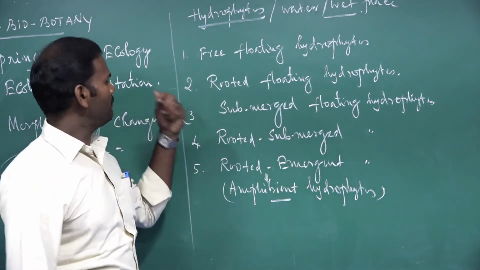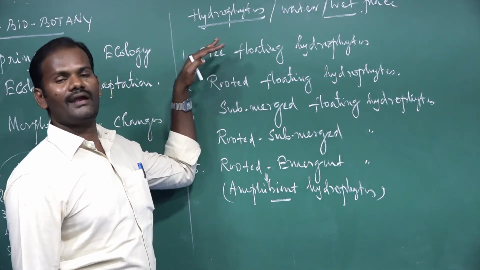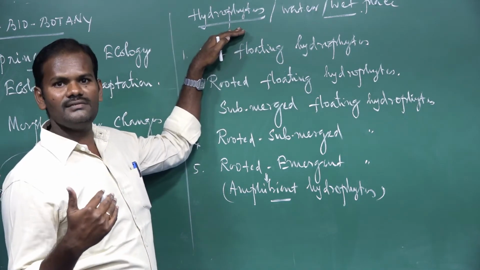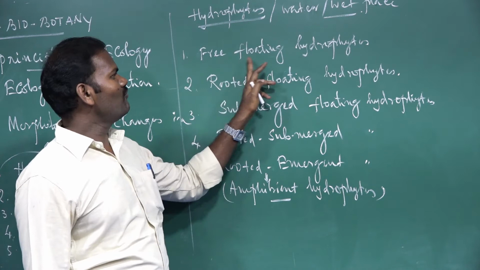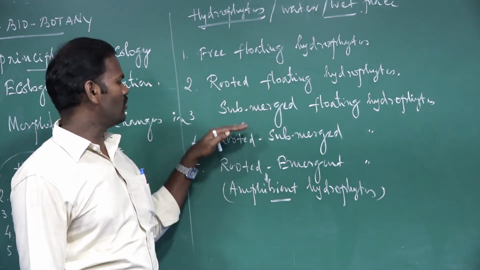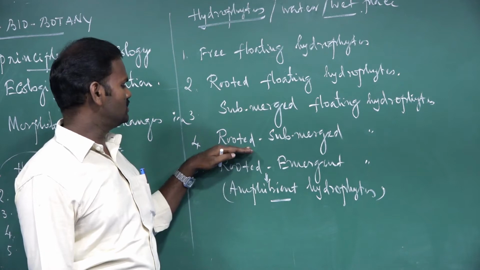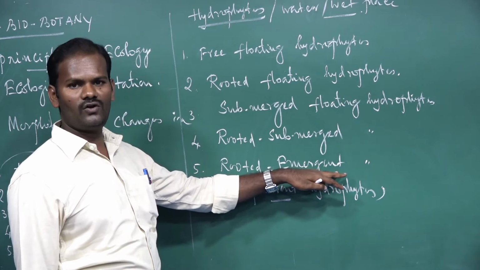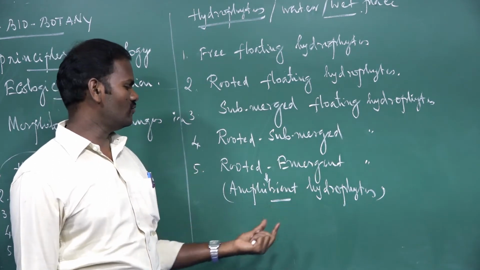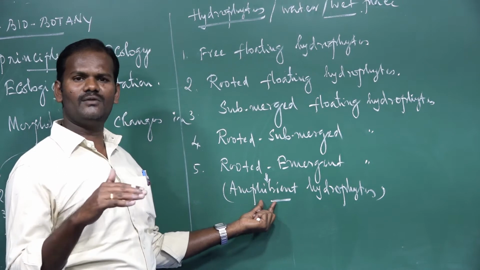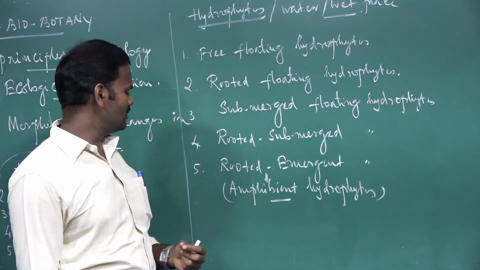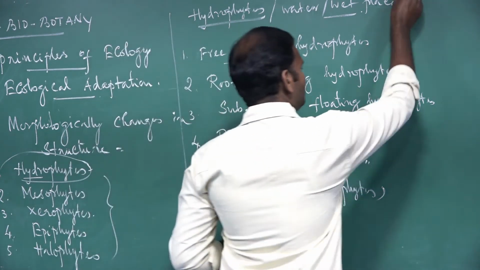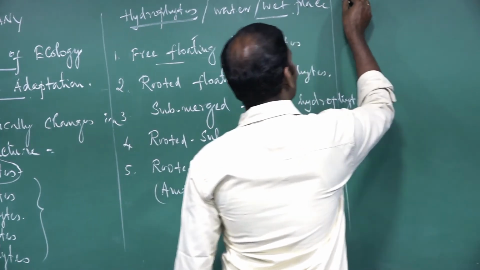Once again, remember: based on their relationship with water and air, these hydrophytes are further categorized into 5 types. One is free floating hydrophytes, rooted floating hydrophytes, submerged floating hydrophytes, rooted submerged hydrophytes, then the rooted emergent form of hydrophytes, which is also called amphibiont hydrophytes. Amphibious means they can adapt to both water and land mass. I will explain one by one. The first one is free floating hydrophytes. They are freely living in the waters or floating on the waters.